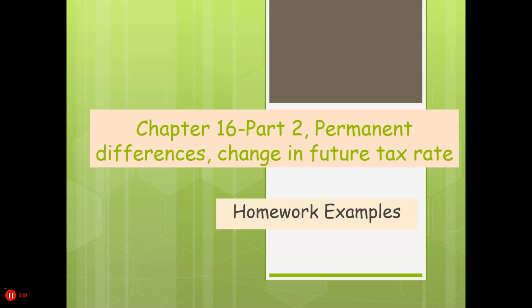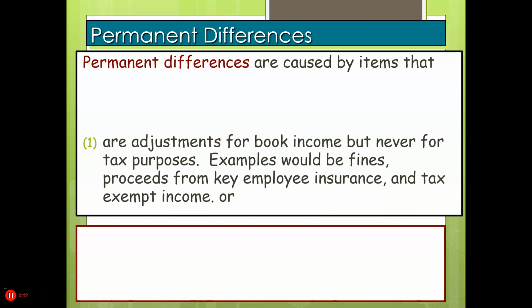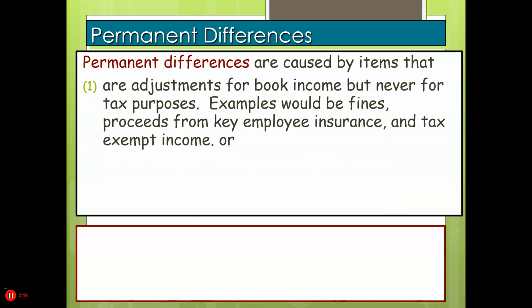Chapter 16, Part 2, Permanent Differences and Changes in Future Tax Rates. We'll go through some examples. Now, permanent differences are caused by items that are adjustments for book income but never for tax purposes.